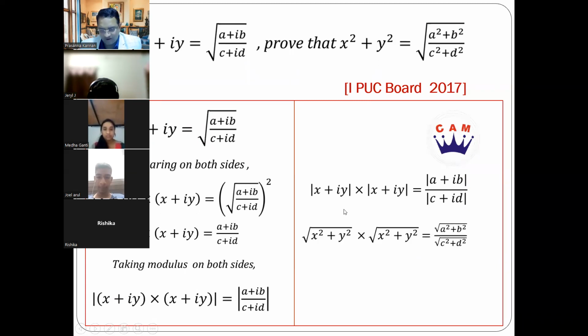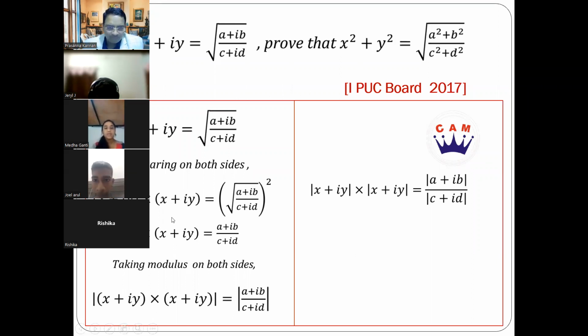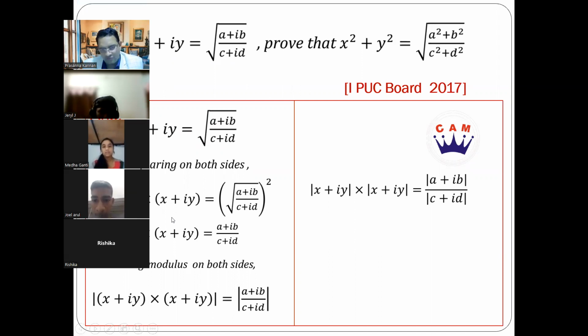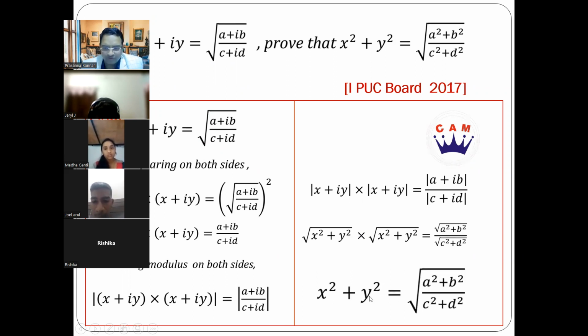Now next we know, right? What is mod of x plus iy? Root of x squared plus y squared. Correct. And what is mod of a plus ib? Root of a squared plus b squared. That's it, right? So the right hand side we already got. LHS also, if you see, root of x square plus y square into the same will give you what? X square plus y square, and that's going to be our required answer.